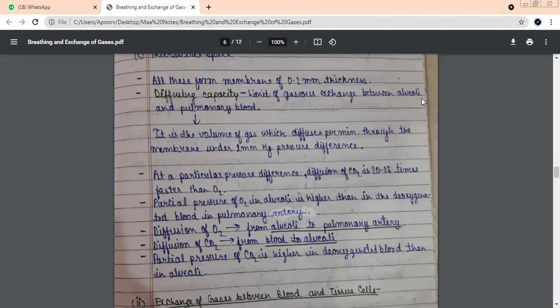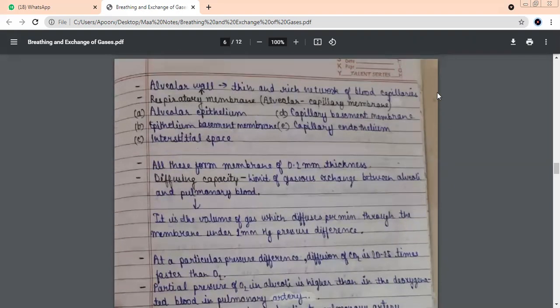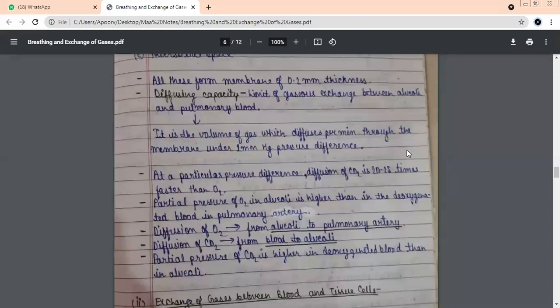So we started from the external nares. From there oxygen moved through the nasal chamber, trachea, bronchi, bronchioles, and finally reached where? Alveoli. And I told you alveoli has a lot of blood capillaries. All the oxygen which reaches the alveoli, who is going to absorb it? Beta, blood will receive that oxygen and take it to all parts of the body.